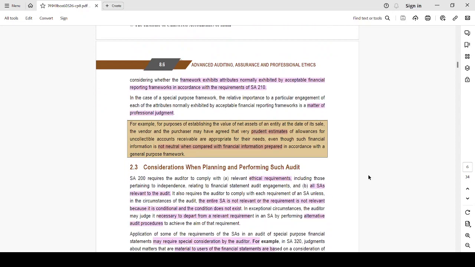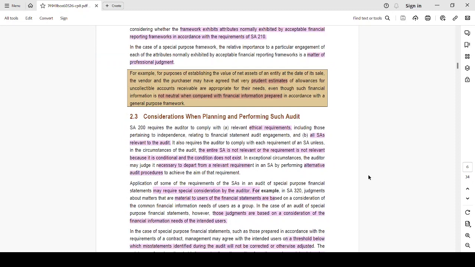Then everything here in the special purpose framework is a matter of professional judgment. For example, let's take an example. For the purpose of general purpose framework, we have a formula called expected credit loss to anticipate the bad debts that could be occurring, right?